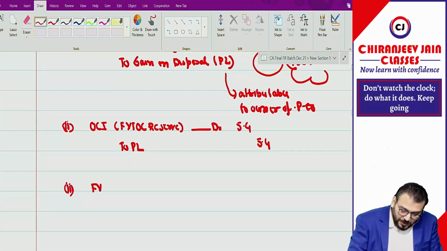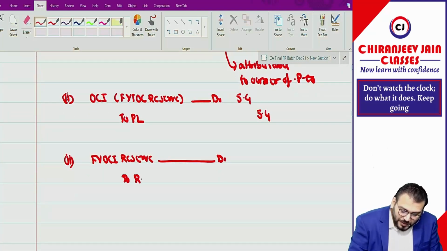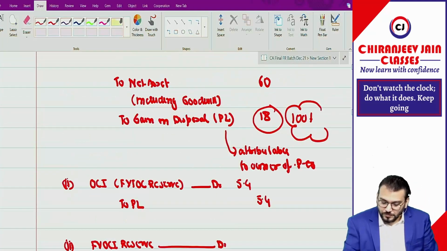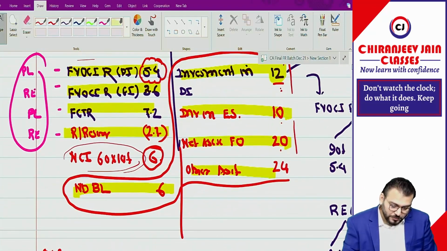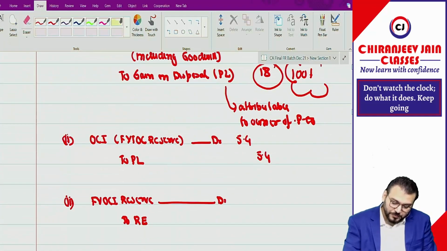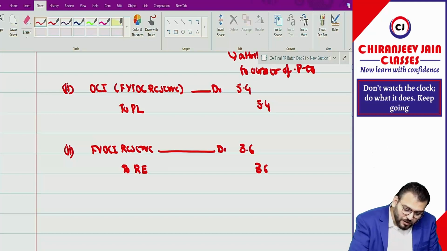Then FVTOCI reserve account debit to retained earnings, how much? I have said FVTOCI reserve means 3.6. If you want to write down one thing, this is for debt instrument, and this is for equity instrument.